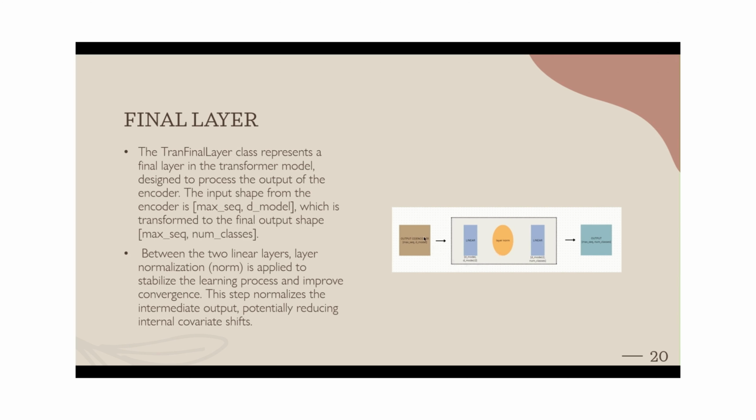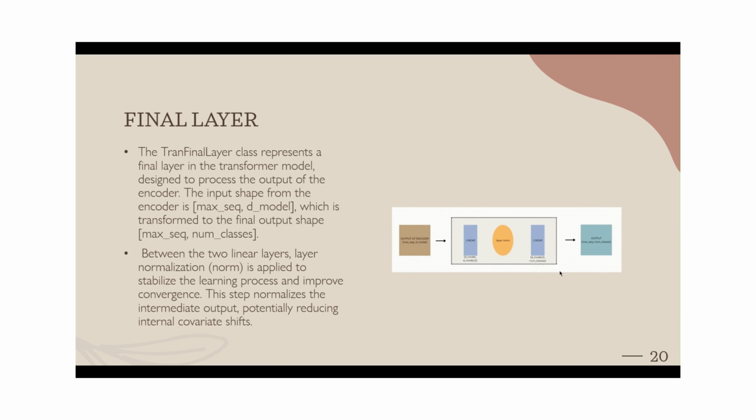So the output from the encoder would be passed into a linear layer which has the shape D model, D model by 2. And so the output from the first linear would be max sequence, D model by 2. And it will pass into a layer normalization. So after passing through layer normalization, there would be no change in shape. But after passing through the second linear layer, it's going to have a shape of max sequence, number of classes.